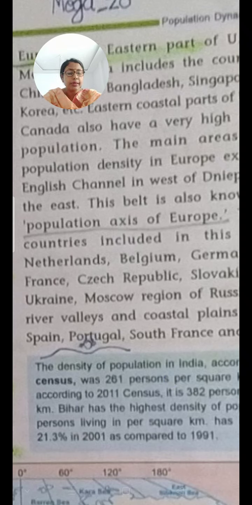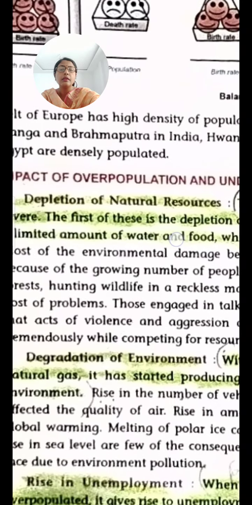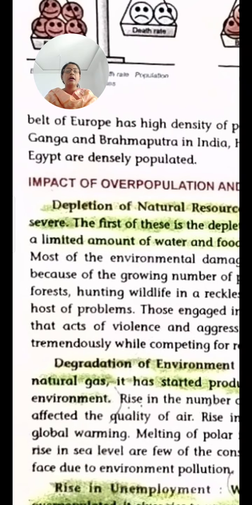are Netherlands, Belgium, Germany, North France, Czech Republic, Slovakia, Poland, Ukraine, the Moscow region of Russia, and the river valleys of the coast and the coastal plains of Russia, Spain, Portugal, South France, and Italy. So children, you have to memorize some of these names so that you know which countries in Europe have a very high density of population. This belt of Europe has high density of population.